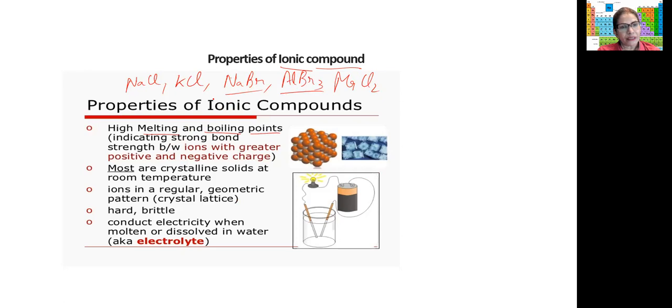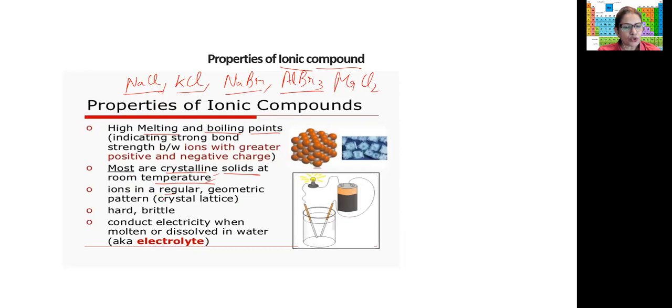Why do we have high melting and boiling points? Because of the bond which is formed between two oppositely charged ions, a lot of energy will be required to break those bonds. A lot of energy is required to break those bonds, so they have high melting and boiling points. Most of them are crystalline solids at room temperature. At room temperature, they are mostly salts. Yes, salts are all crystalline, so they are crystalline solids at room temperature.